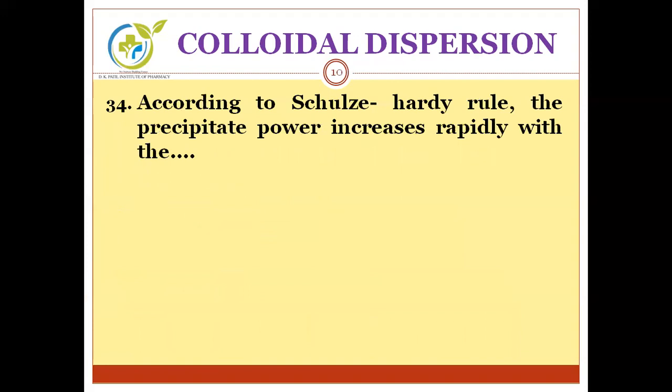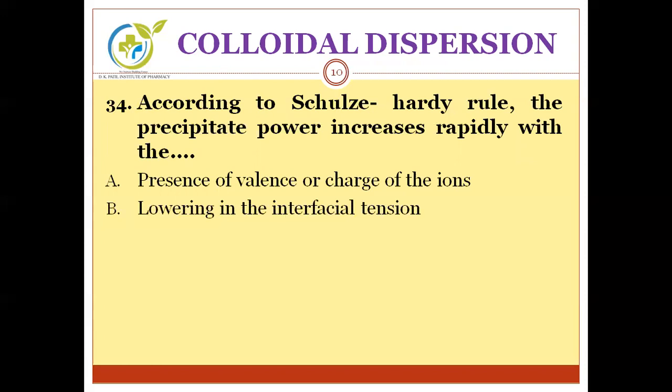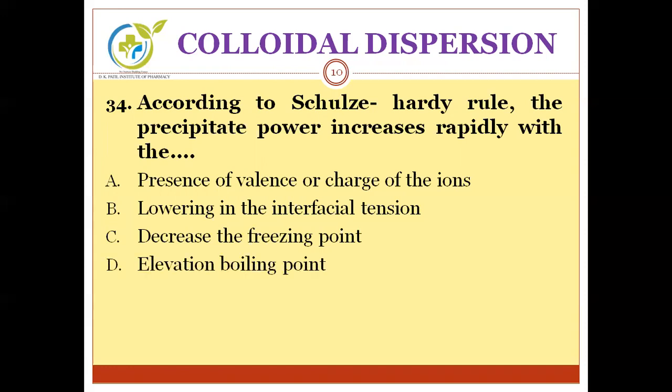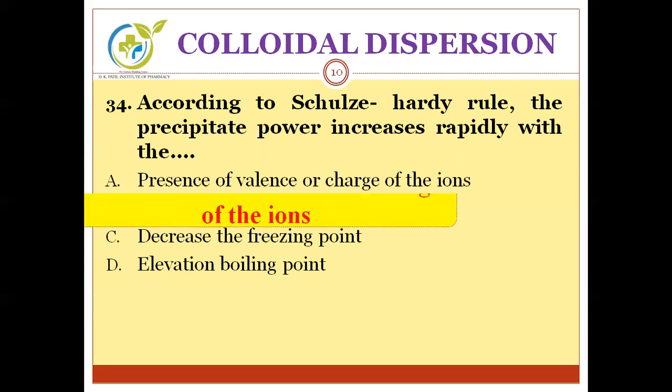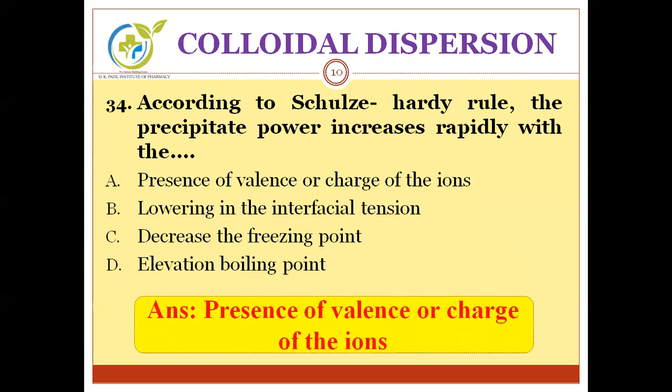Next question. According to Schulze-Hardy rule, the precipitating power increases rapidly with A. The presence of valency or charge on ions, B. Lowering in the interfacial tension, C. Decrease the freezing point, D. Elevation in boiling point. And the correct answer is presence of valence or charge on ions.